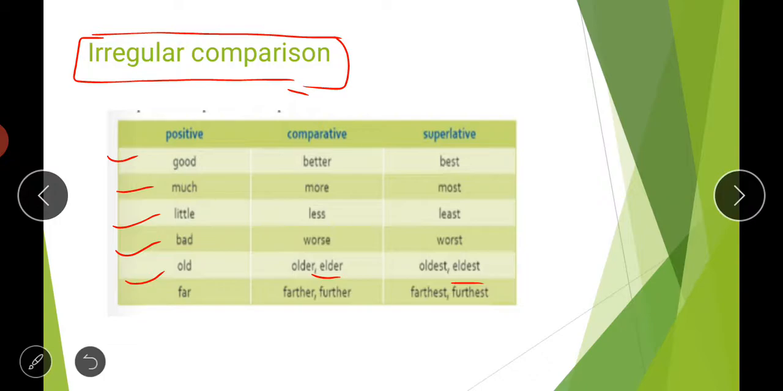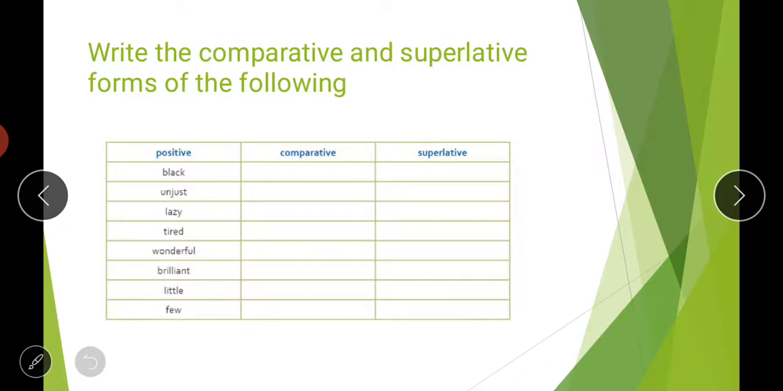Then comes far and further. Here it also has two types of comparatives and superlatives: farther and further, farthest and furthest. So that will also depend upon the uses. When we do the sentences, it will become clear to you. Then there is an exercise for you now: write the comparative and superlative forms of the following. So positive words are given to you and you have to write the superlative and comparative forms here. So students, just try to solve this exercise with me now.